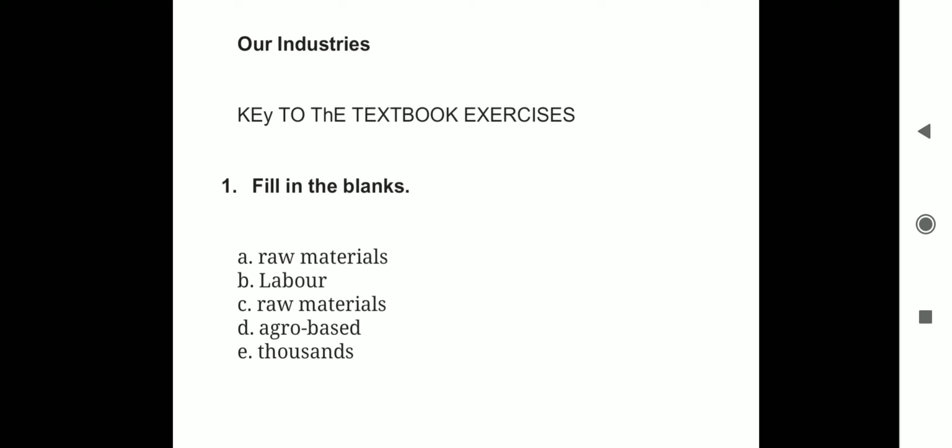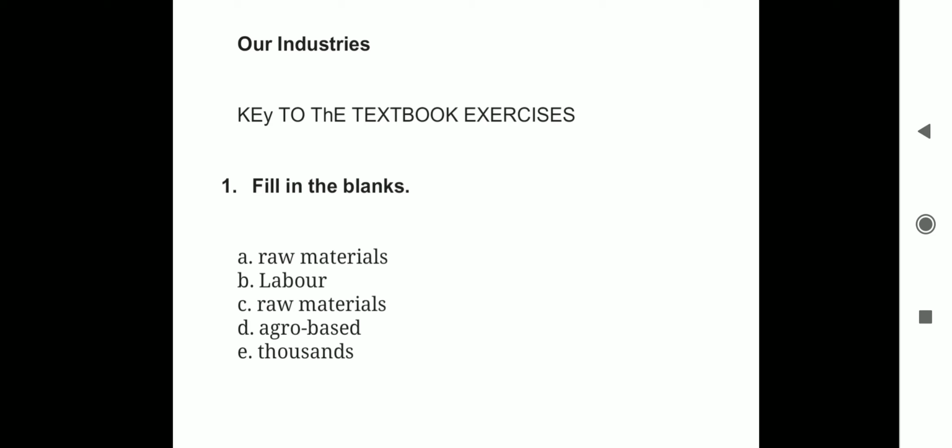Coming to the last blank. Large scale industries employ dash of workers. I repeat, large scale industries employ dash of workers. You have to write thousands of workers. Why? Because it is a large scale. Large means big industry. Thousands of people are required here because the machines are also very large, and even the production that takes place is in huge quantities. So thousands of workers are required in large scale industry.